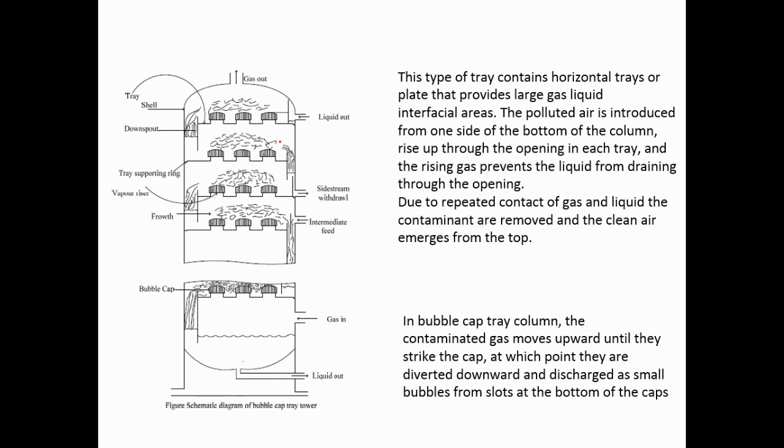See, there are different types of towers. This is a schematic diagram for a bubble cap and tray tower. These are different types of tray tower. This type of tray contains a horizontal tray or plate that provides a gas-liquid interface. The gas-liquid interface is the most important factor for the solubility or absorption capacity of the liquid and gas.